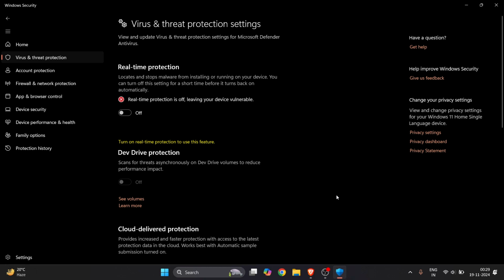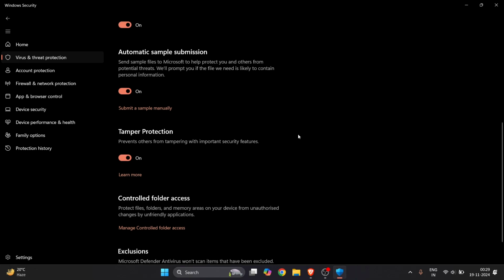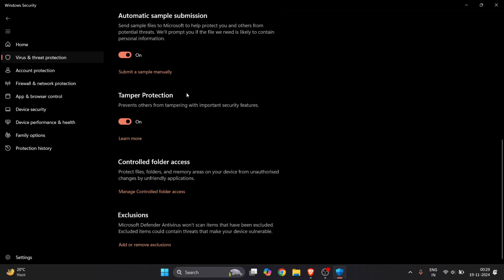Now the second method is to disable Tamper Protection. If you scroll a little bit down, at the bottom you will find this option of Tamper Protection. You can just turn this off. Right, these are the ways in which you can do this, and then restart your computer. This change will take effect after you restart your system.